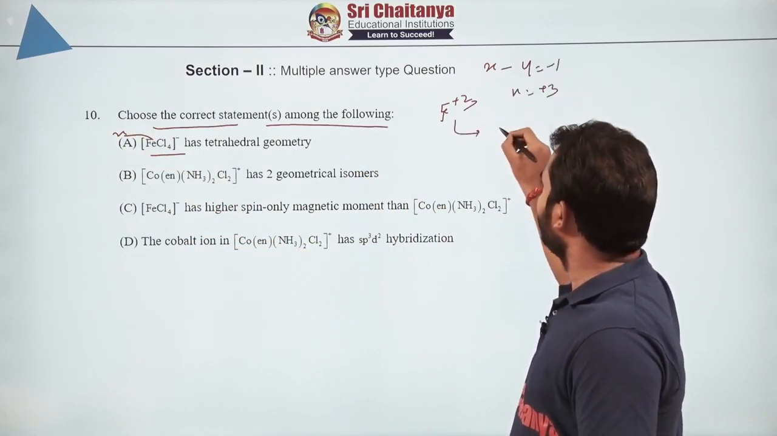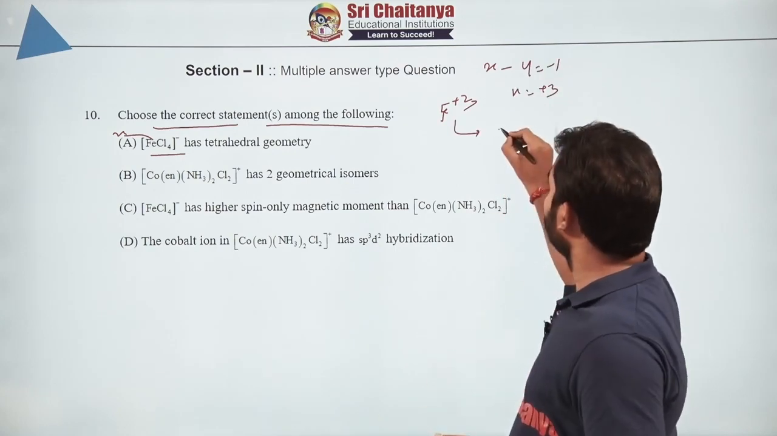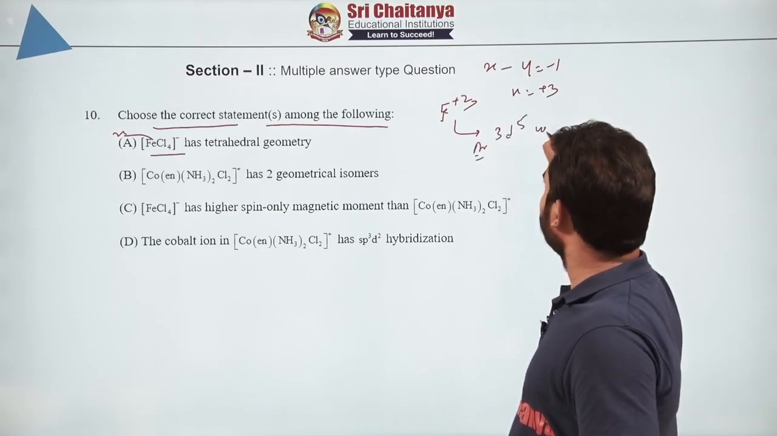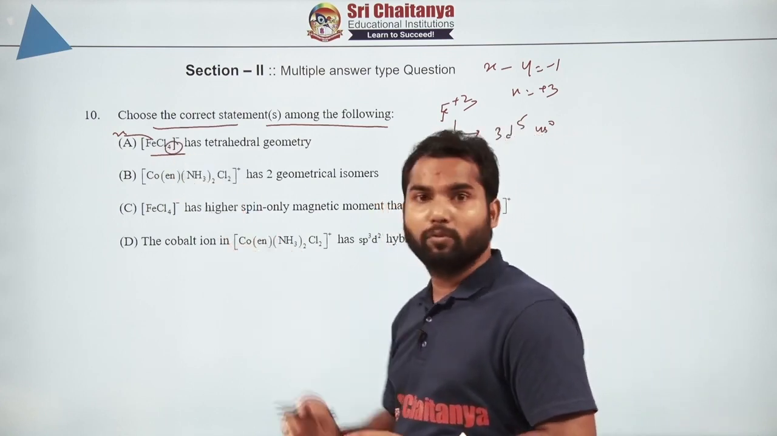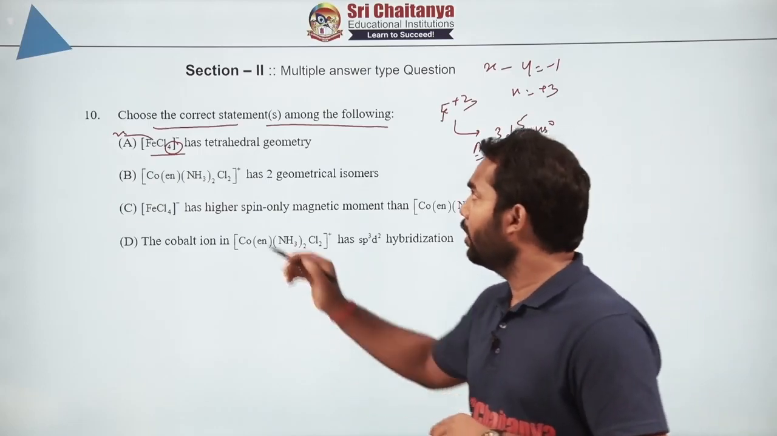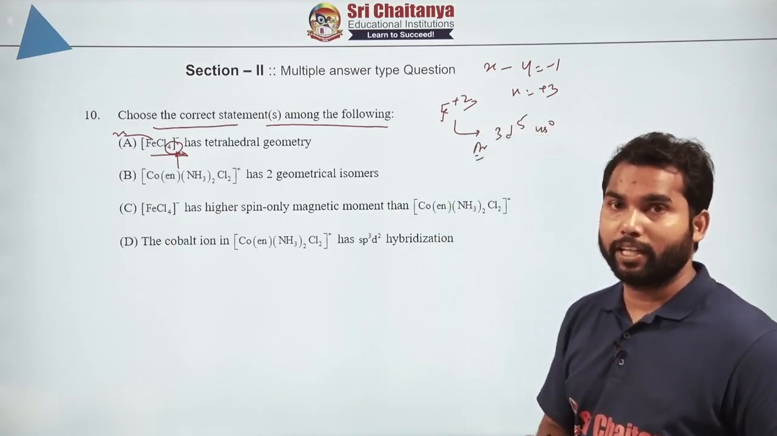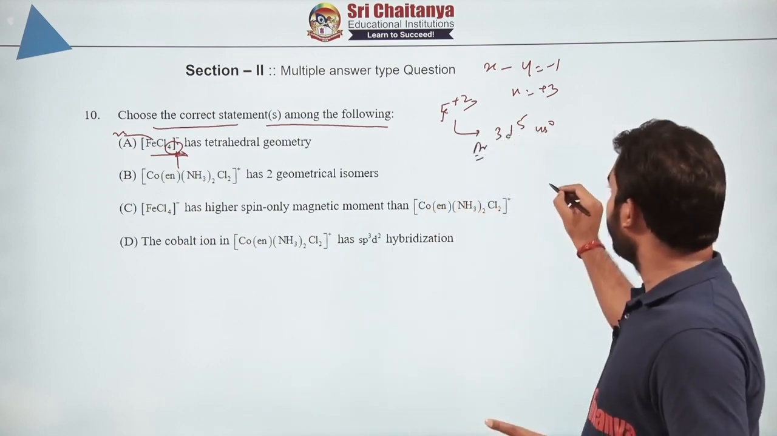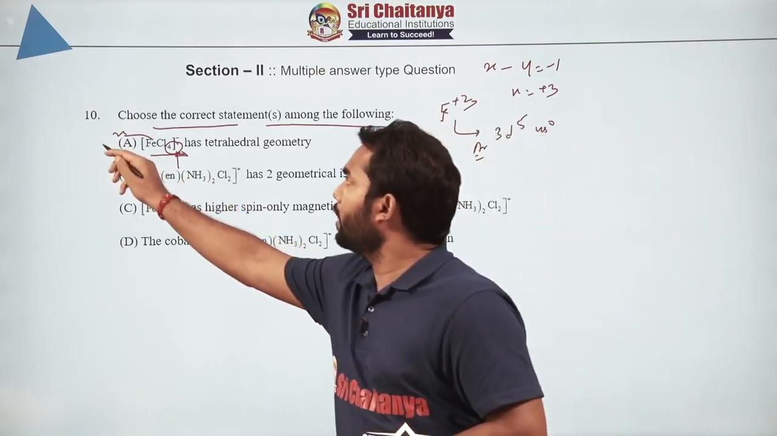So iron in 0 state is 3d6 4s2, so +3 means it will be d5, argon and then 3d5, 4s0. And now which type of complex is there? Coordination number 4, either it will be square planar or tetrahedral. Which type of ligand do we have here? Chloride, which is a poor, weak field ligand. So it will definitely be tetrahedral. In case of tetrahedral, you already know the splitting arrangement and everything. So this is anyway correct.